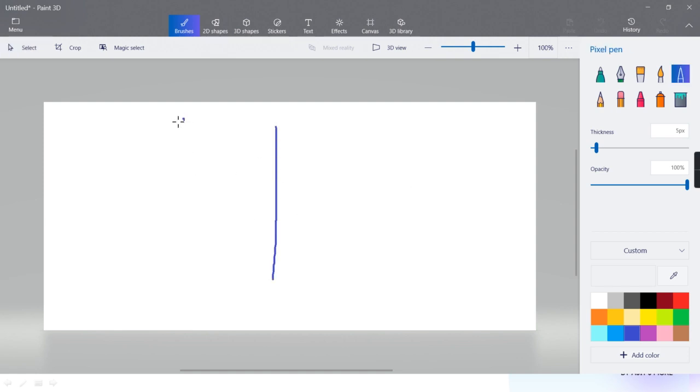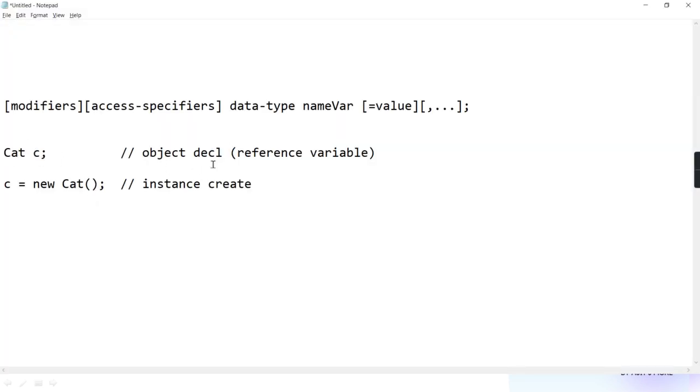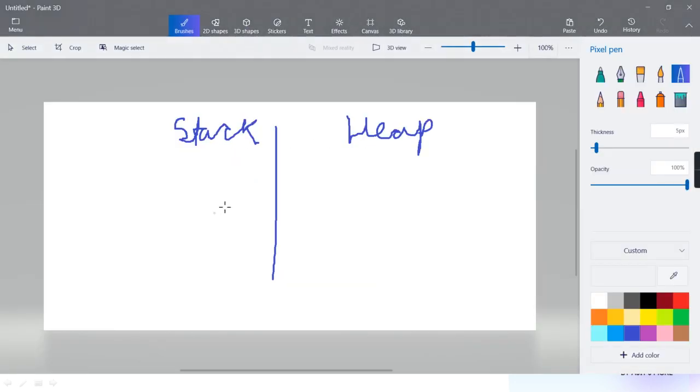This is your stack part. And this is the heap part. Now when we declared that object, only the object declaration has happened. Only a reference variable is created. So can I say here only the variable C has been created, no reference has come.